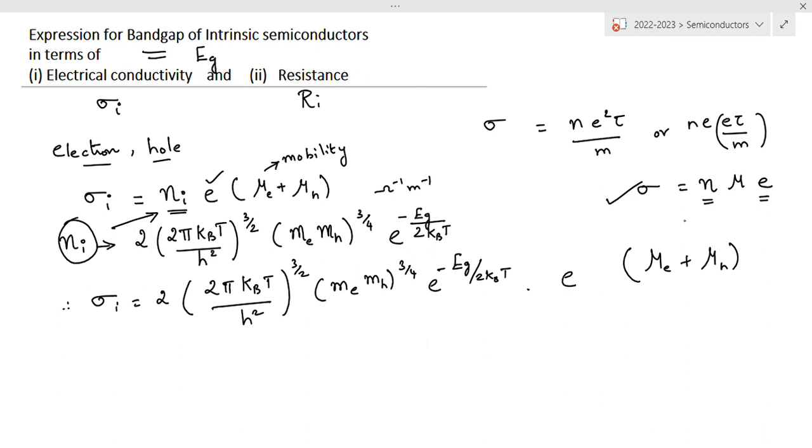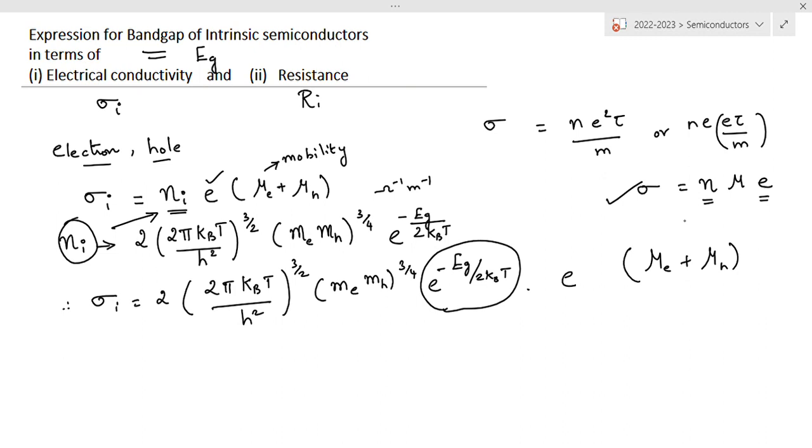Here, except this exponential form, the remaining can be considered as constant. That is, 2 is a number, pi is 3.14, k_B the Boltzmann constant, h Planck's constant.